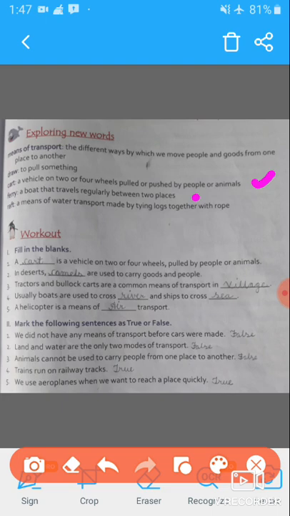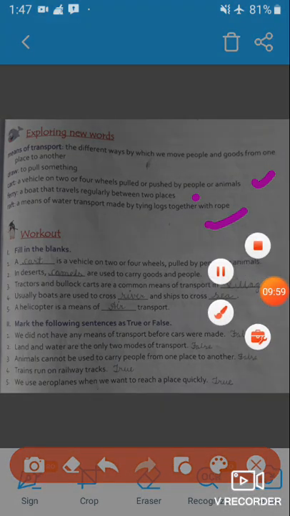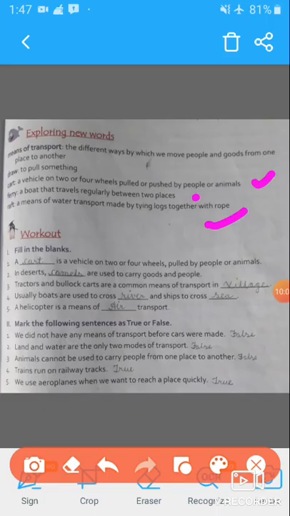Last one is raft, a means of transport made by tying logs together with ropes. Now let's work out. Students, question number one, fill in the blanks. A blank is a vehicle on 2 or 4 wheels pulled by people or animals. So students, here you can fill in cart.